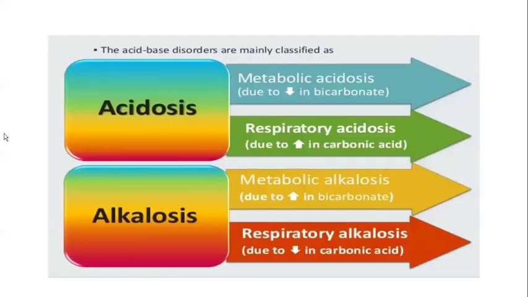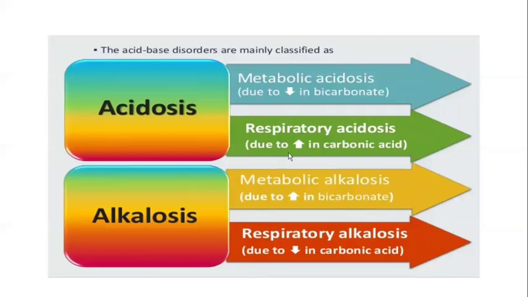Actually, there are four acid-base disorders. Broadly, we can classify them as acidosis and alkalosis. In acidosis, there are metabolic acidosis and respiratory acidosis, and among alkalosis, metabolic alkalosis and respiratory alkalosis. Metabolic acidosis is due to a decrease in bicarbonate. As the primary deficit is bicarbonate, it is called a metabolic cause.